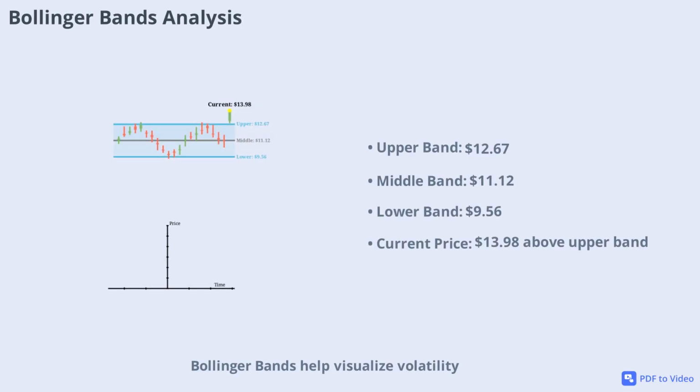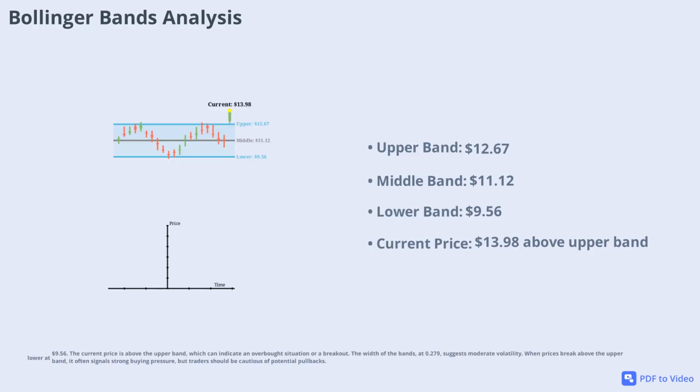Bollinger Bands help visualize volatility and potential overbought or oversold conditions. For DJT, the upper band is at $12.67, the middle at $11.12, and the lower at $9.56. The current price is above the upper band, which can indicate an overbought situation or a breakout. The width of the bands at 0.279 suggests moderate volatility. When prices break above the upper band, it often signals strong buying pressure, but traders should be cautious of potential pullbacks.